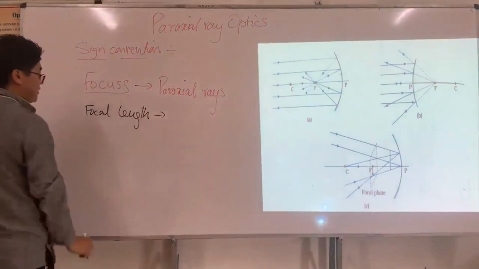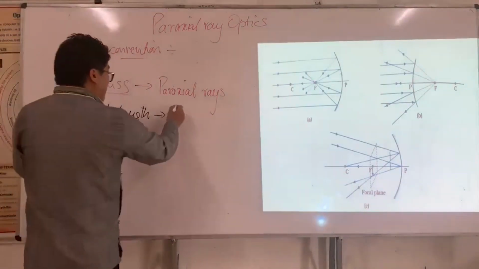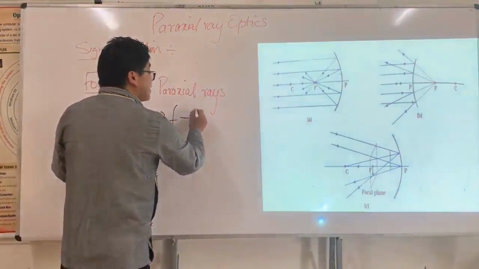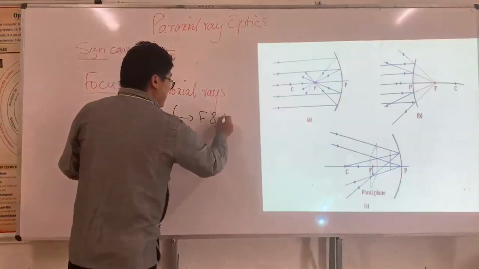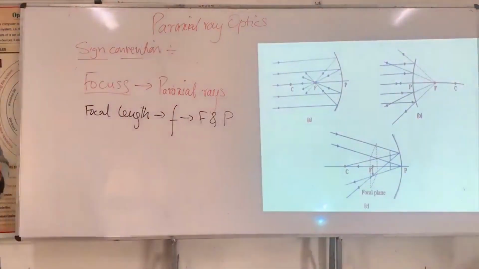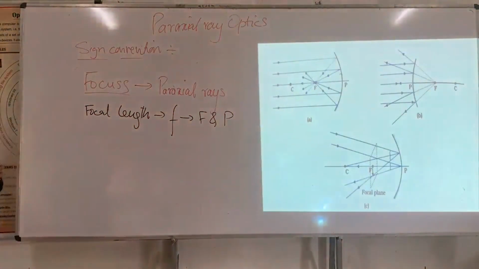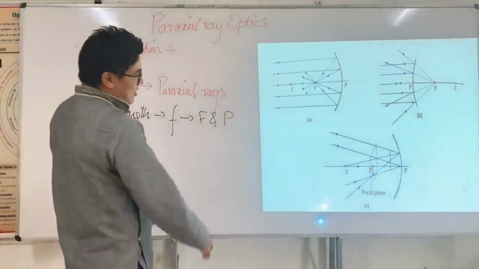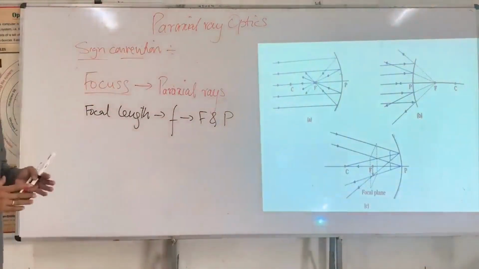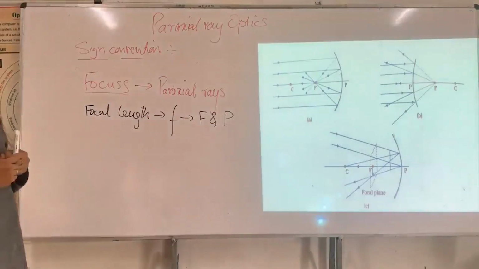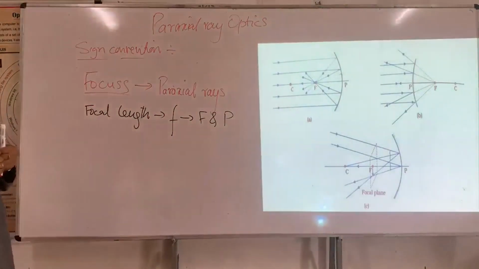Which is normally denoted by f. This is the distance between f and p. This is the focal length. Now you may come across something like, what is a focal plane? Now here in this case, I take a paraxial ray which is not parallel to the principal axis, which makes some angle with the principal axis.